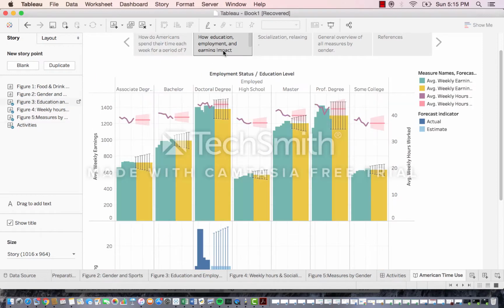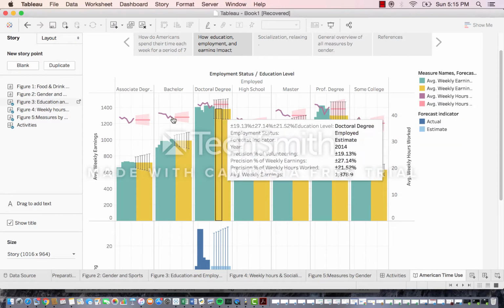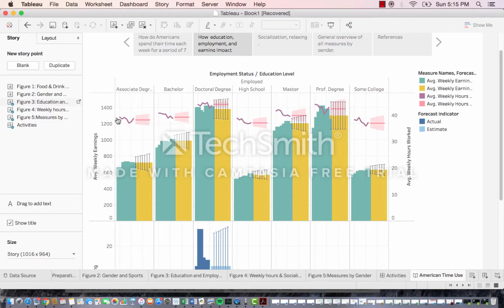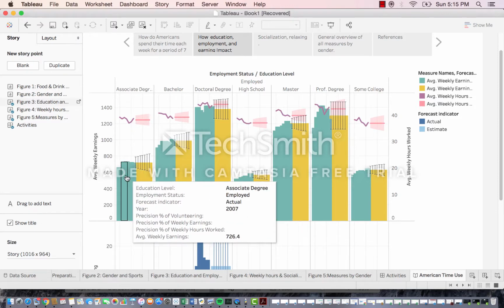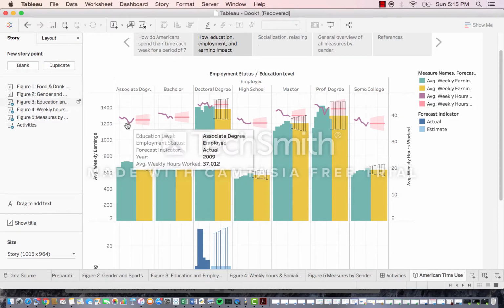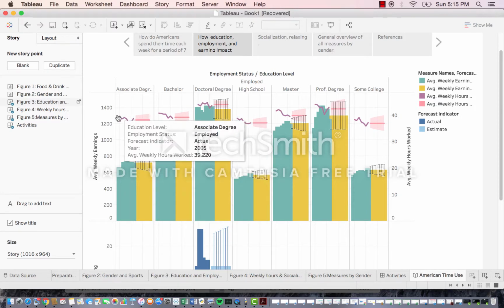The next graph you're looking at is a bar graph that shows how employment status and education level impact American time use for only those who are employed. As you can see, the higher the education level, the higher the earnings, with doctoral and professional degree holders being the highest. There's something interesting about the weekly hours worked. As you can see, the higher the earnings, as the years go by, the lower the weekly hours worked. This is a pretty interesting insight.